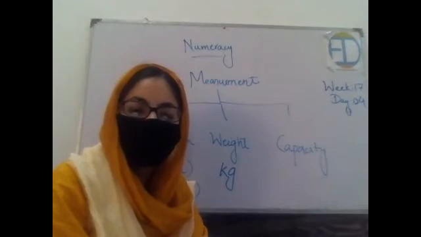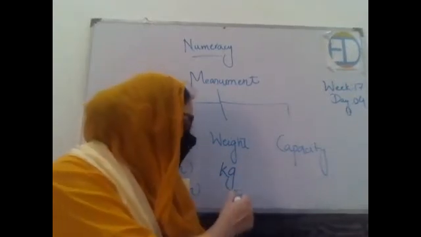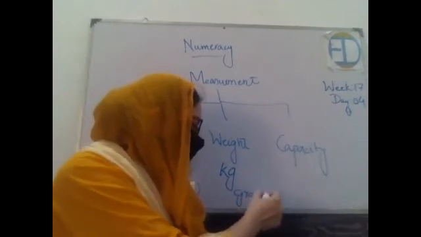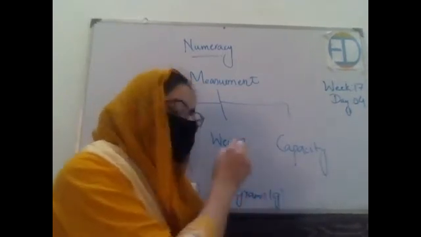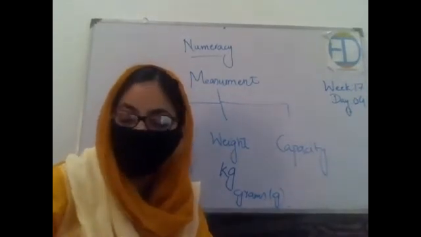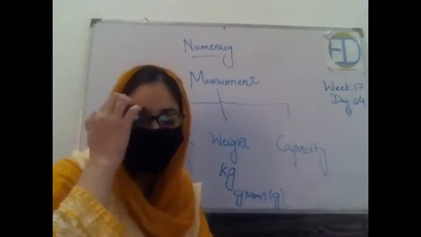And is there anything else? We can also use gram for the smaller measures, right? And the symbol we use is small g. What are the measuring objects that we use to measure the weight of an object?